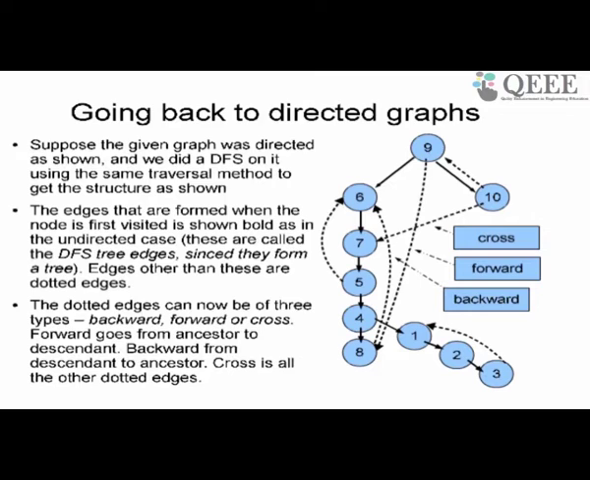So most of the analysis that you will do with graphs when we do DFS traversal involves looking at these kinds of edges. What happens when you encounter a backward dashed edge? What happens when you encounter a forward dashed edge? What happens when you encounter a cross dashed edge? Okay, that's how you do your analysis.